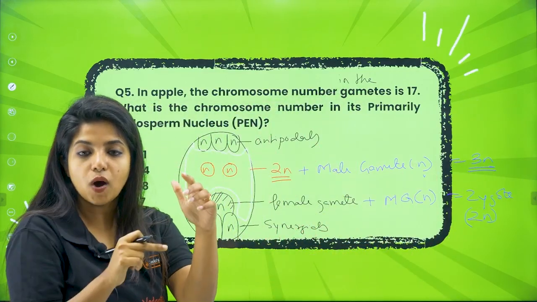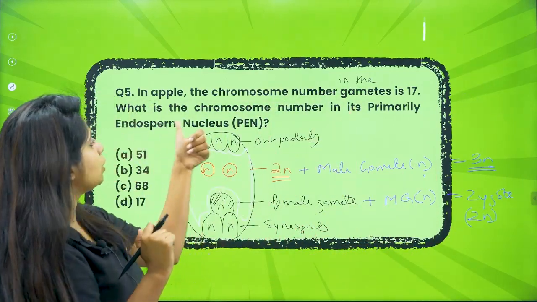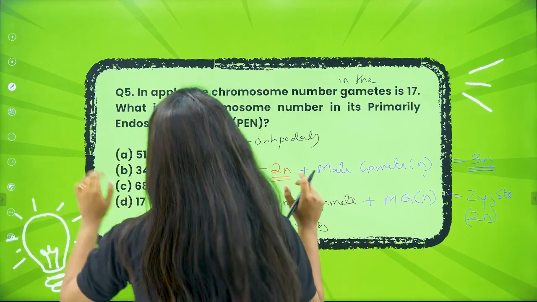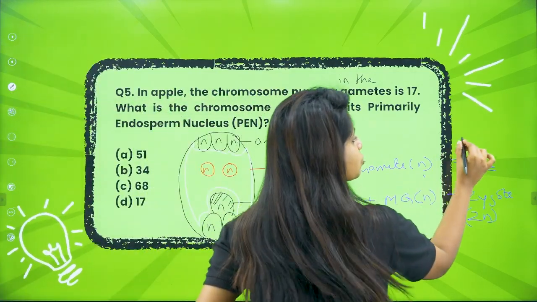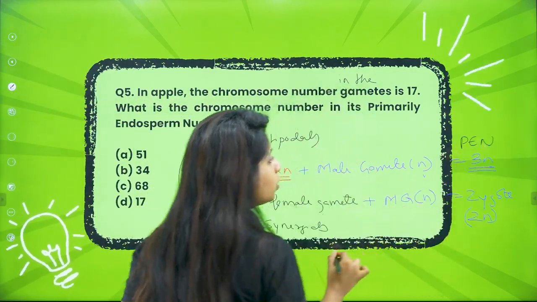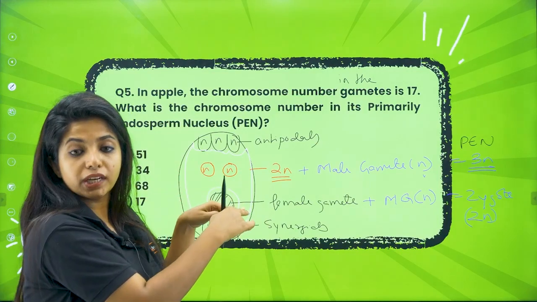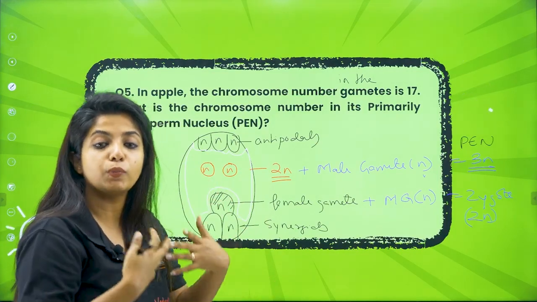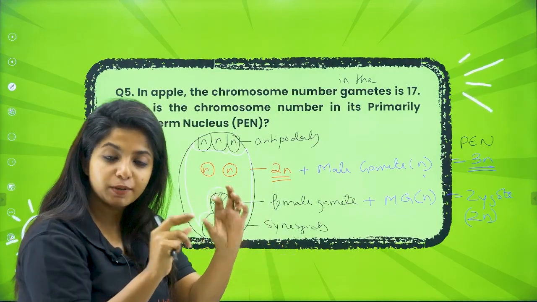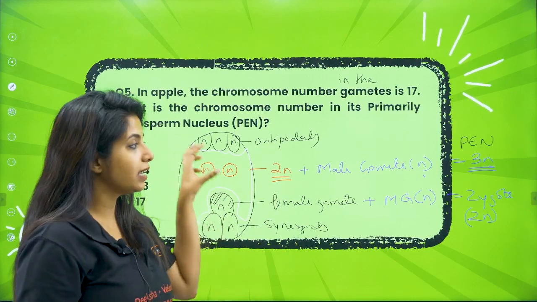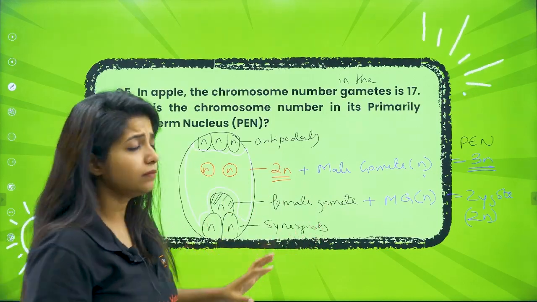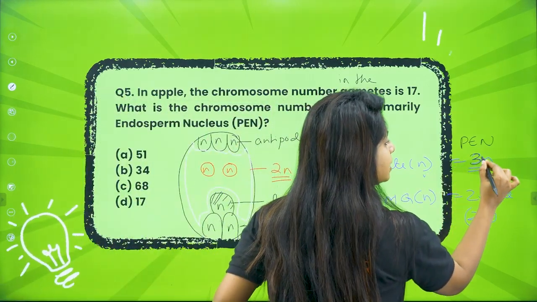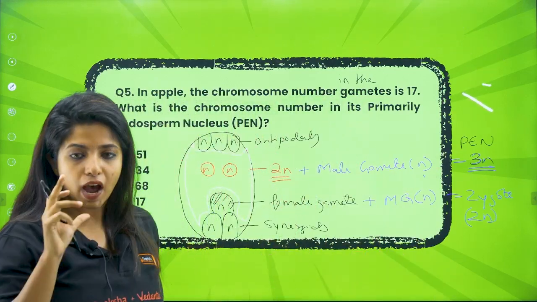And what is it forming? The nucleus that is forming is known as the primary endosperm nucleus. The cell which will be formed over here will be the primary endosperm cell. So the nucleus's name is primary endosperm nucleus and the cell's name is primary endosperm cell. So how many chromosomes does it have? 3n.